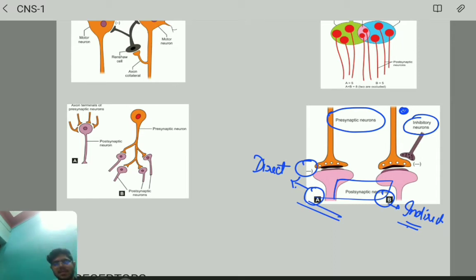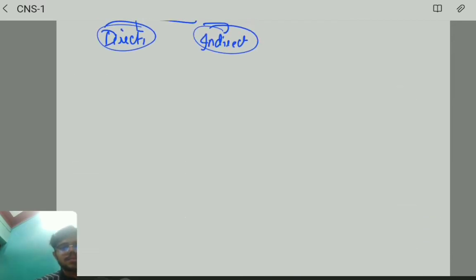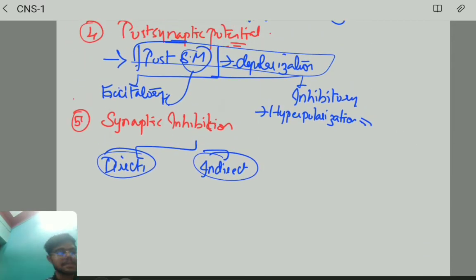Direct means presynaptic neurons inhibit the postsynaptic neurons. Indirect means the presynaptic neuron will not inhibit, but inhibitory neurons will inhibit the postsynaptic neurons. This is synaptic inhibition.